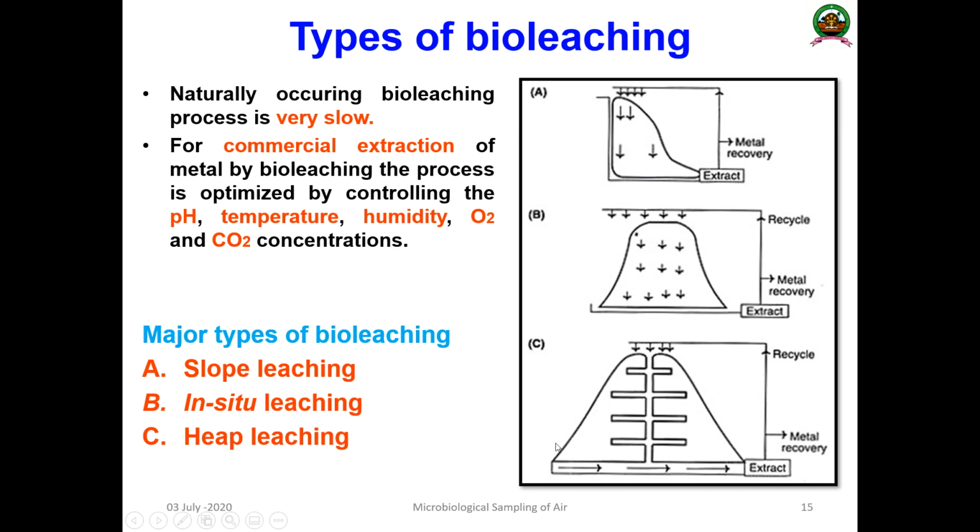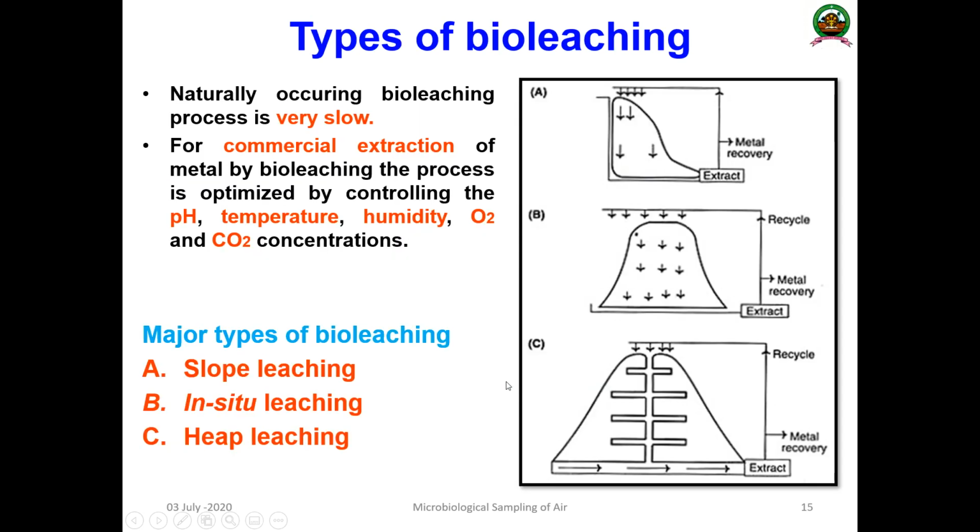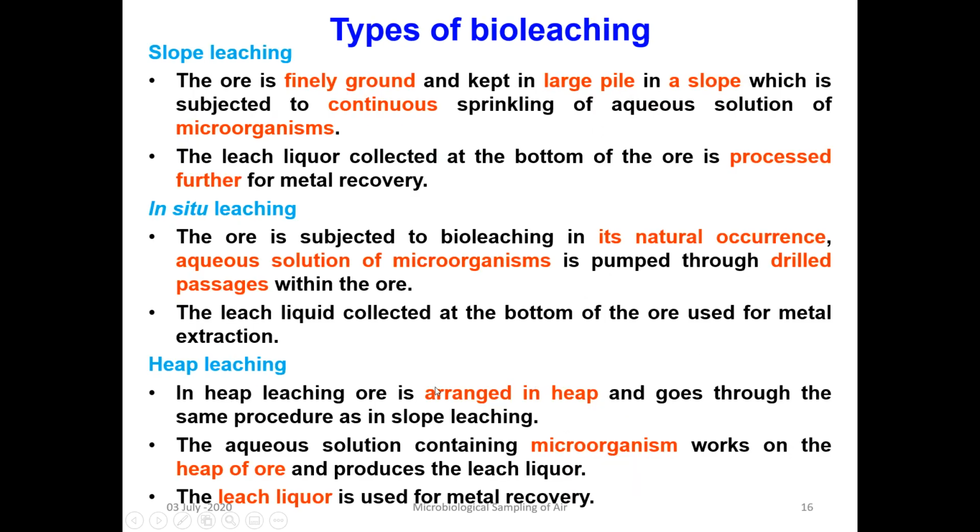Then the next one, heap leaching. In the second case also, the leach liquor is collected at the bottom and processed further. In heap leaching, the ore is arranged in a heap and goes through the same procedure.